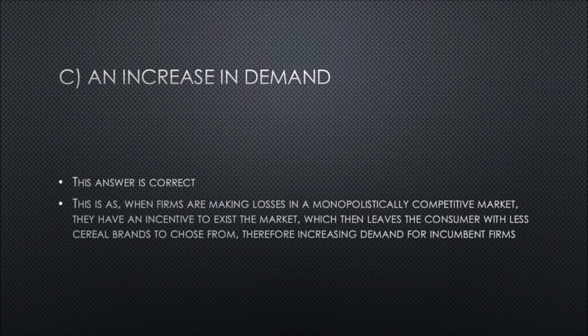C. An increase in demand. This answer is correct. This is as, when firms are making losses in a monopolistically competitive market, they have an incentive to exit the market, which then, in this scenario, leaves the consumer with fewer cereal brands to choose from, therefore increasing the demand for incumbent firms' products, as demonstrated in the graph earlier shown.